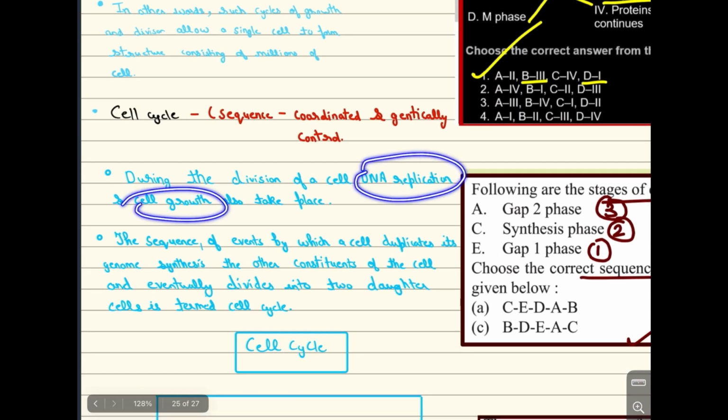The sequence of events in which the cell duplicates its genome, synthesizes the other constituents of the cell and eventually divides into two daughter cells is termed the cell cycle. So a cell cycle means a parent cell divided into two daughter cells, as simple as that.